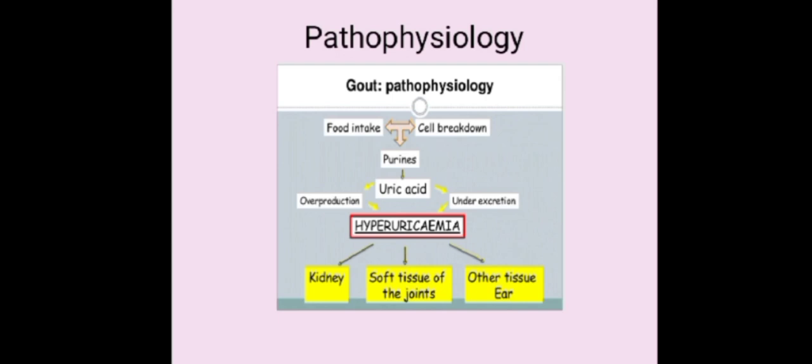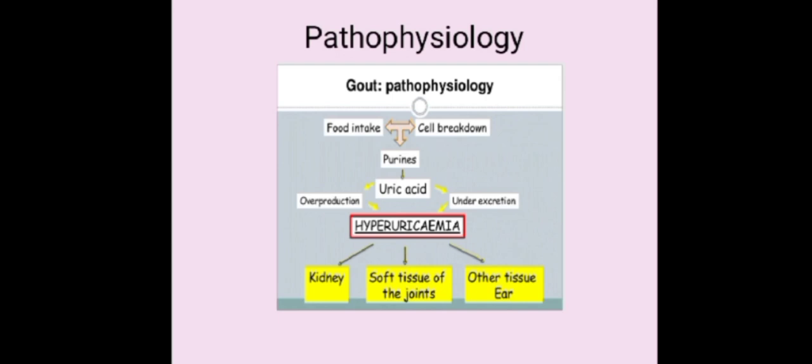These are the three mechanisms from which purines are formed. Number one, uric acid originates from dietary purines. Number two, conversion of tissue nucleic acid to purine nucleotides. Number three, de novo synthesis of purine bases. These are the three sources from which purines are formed.